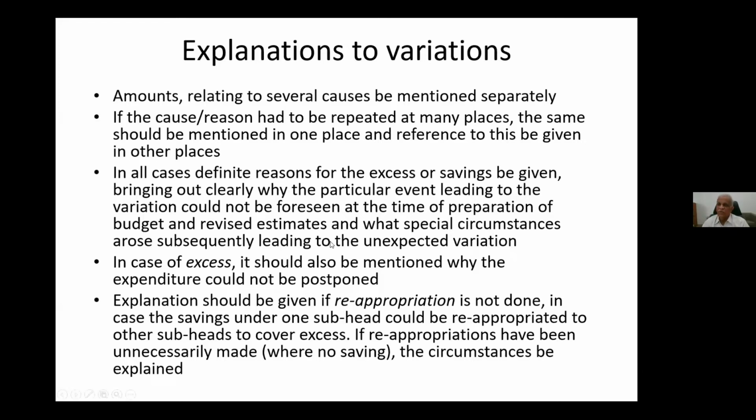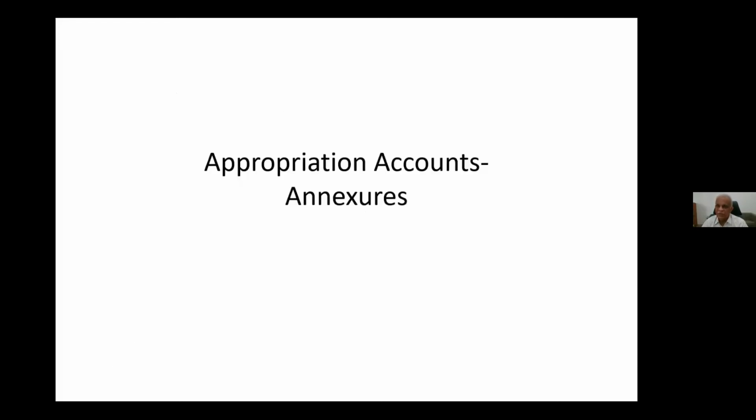Similarly, whenever any anticipated debit is there and has not fructified, if the debit has not come, then from which accounting unit it has not come, that accounts officer name and that accounting unit name we have to mention in the variations. So if you write this much, for the introduction this much is enough.